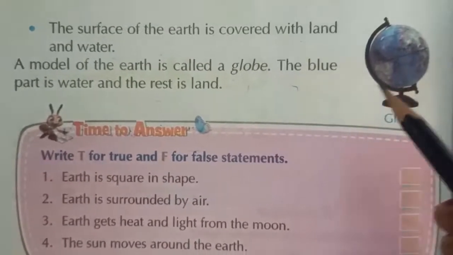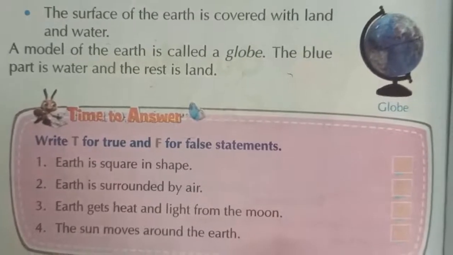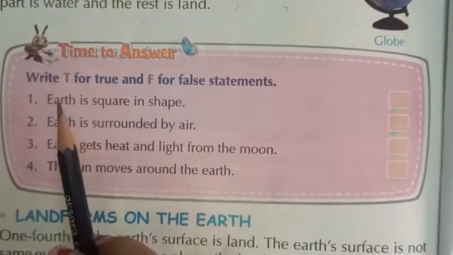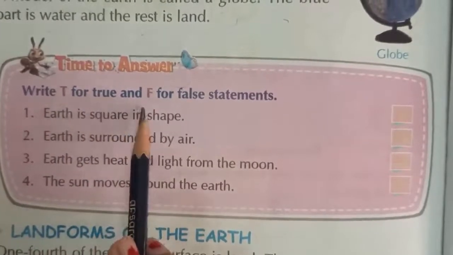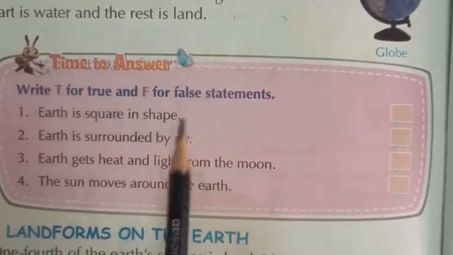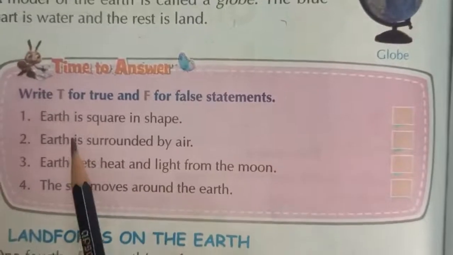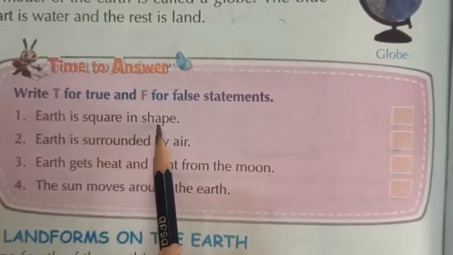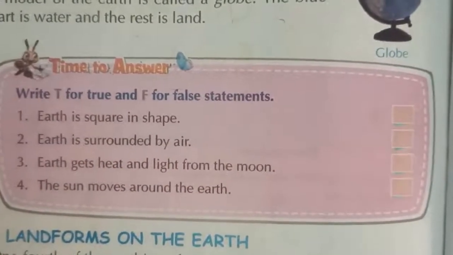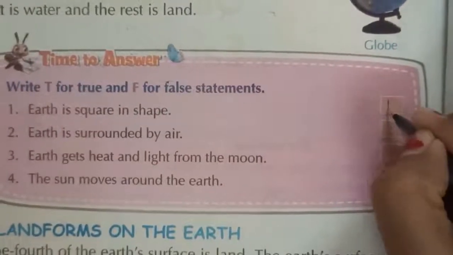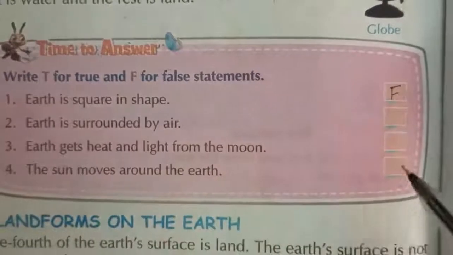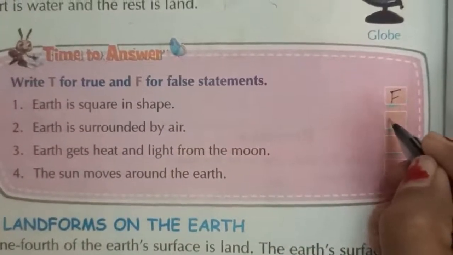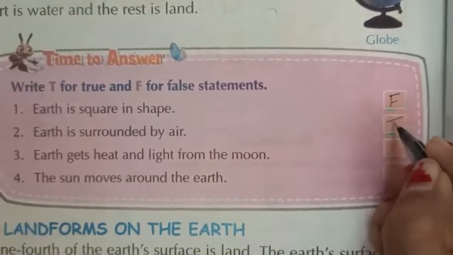So students, I hope you understand the Earth. Next, there is a small exercise given. Write T for true and F for false statements. See the first one. Earth is square in shape. Is it true or false? False. So write here F. Next, Earth is surrounded by air. Yes, it is called the layers of atmosphere. So it is true.